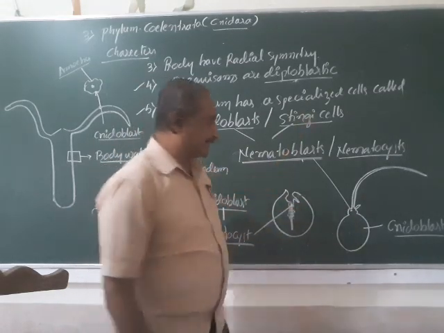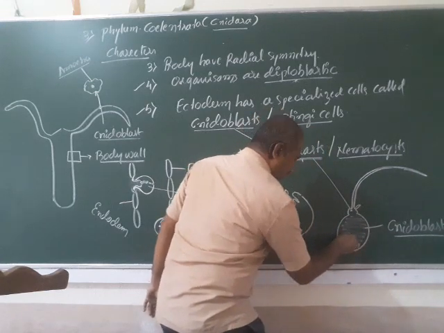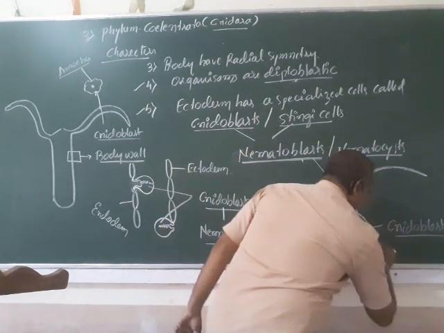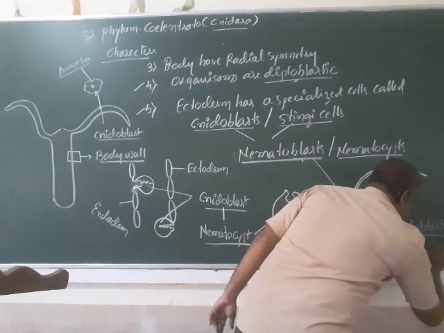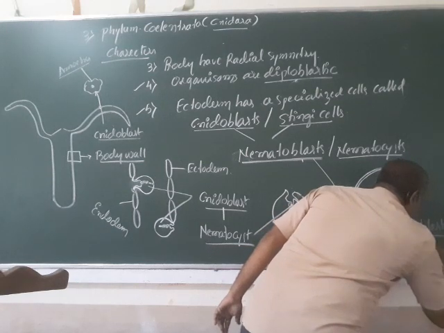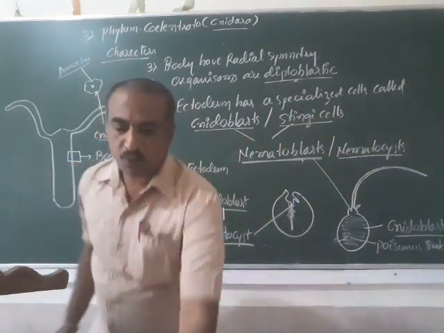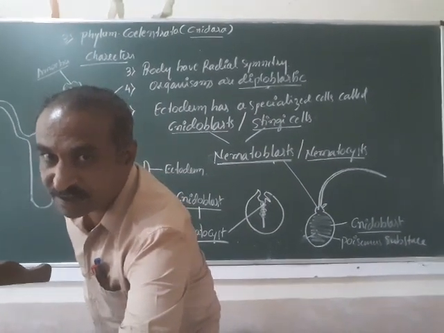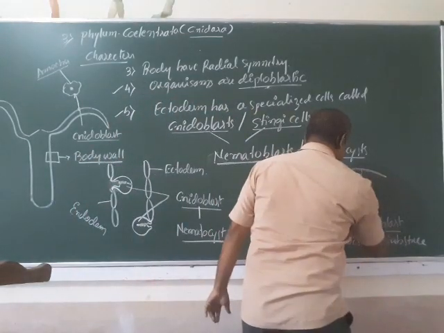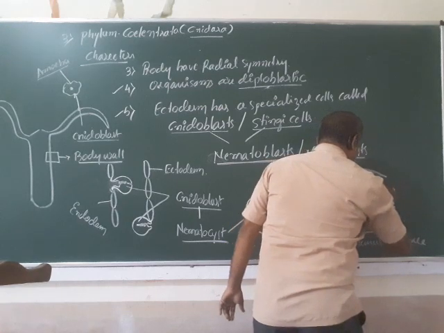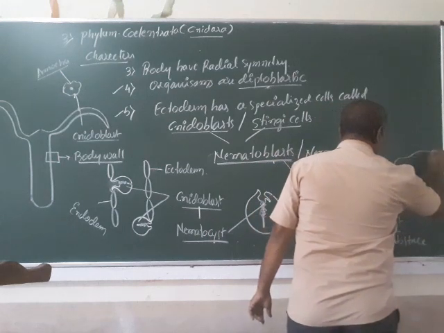When it punches like this, whatever poisonous substance is there comes out. This poisonous substance comes out through this needle and is injected into the amoeba.